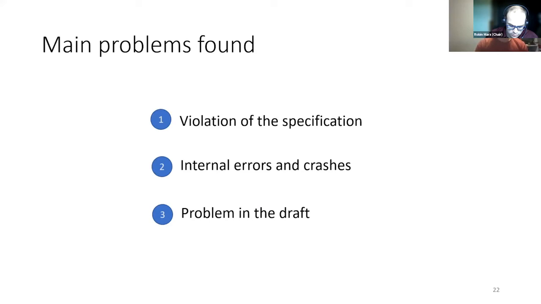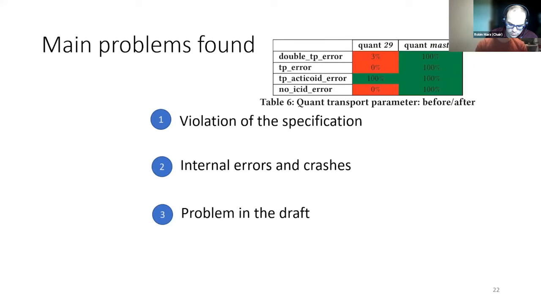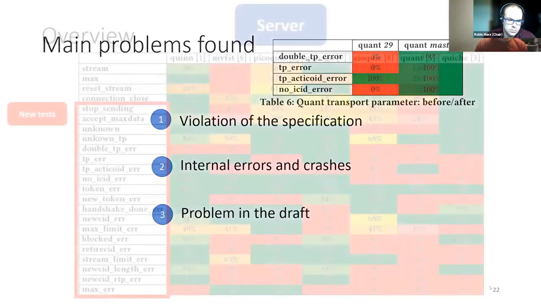The second kind of problem is crashes and internal errors. We had such problems mainly with quant. However, we have seen that these problems were fixed in the master branches of the Git repository. Finally, we identified ambiguities in the RFC, since the formal specification of the protocol allows an ambiguous requirement to have multiple valid formal models. So this will be explained in the next slide.